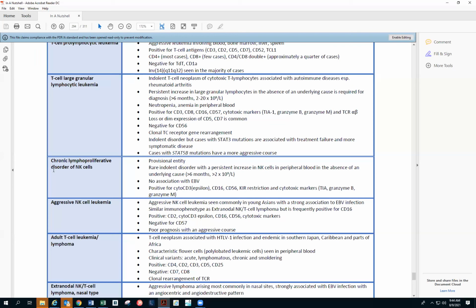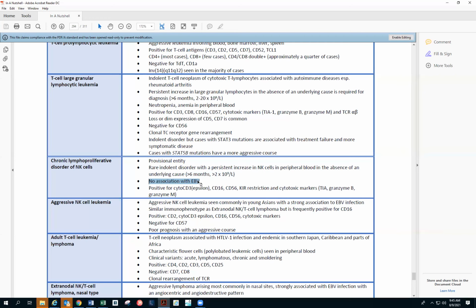So the chronic LPD of NK cells is a provisional entity. We don't see a lot of cases of that. I personally haven't seen any case of chronic LPD of NK cells. It is a rare indolent disorder with persistent increase in the NK cells in the peripheral blood in the absence of an underlying cause, for more than 6 months, more than 2 into 10 power 9, with no association with EBV.